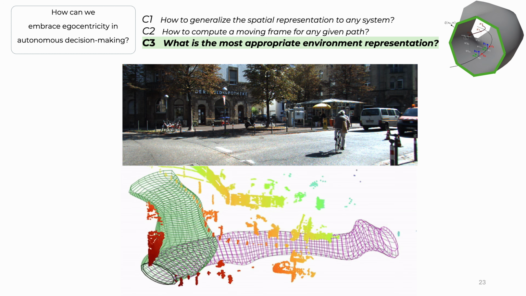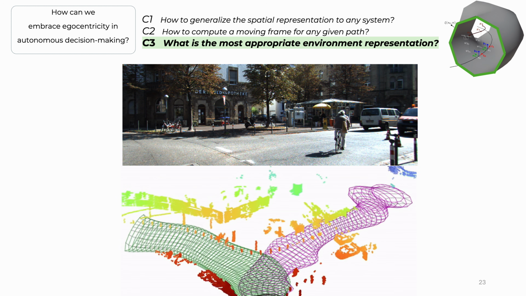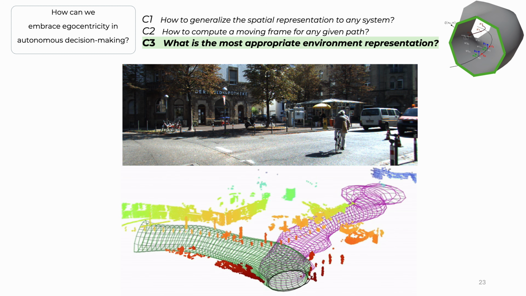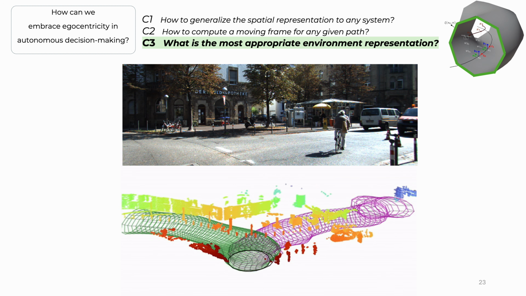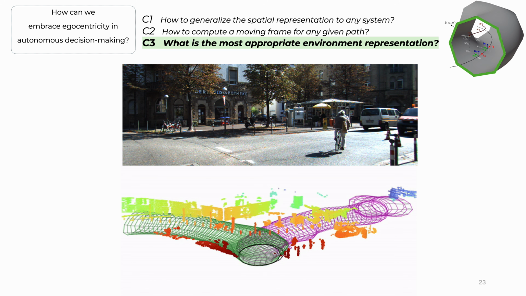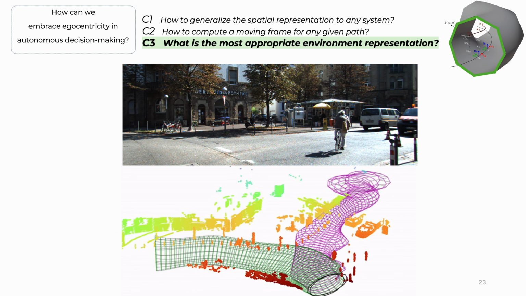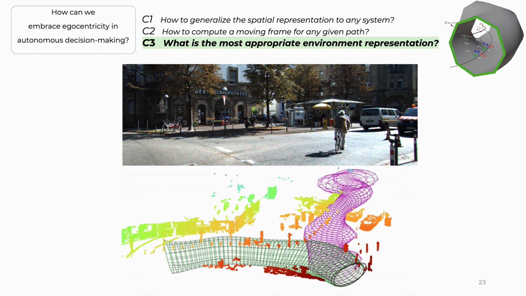We can either go left or go right. We computed the corridors associated with both options. The option for the left lane is given by the green corridor, while the option with the right lane is given by the pink corridor.